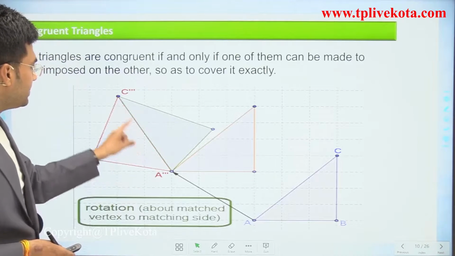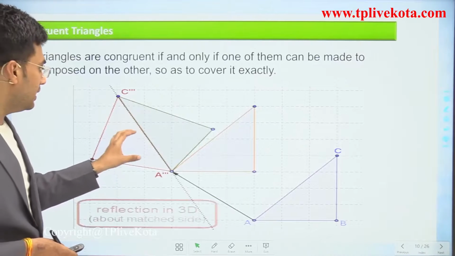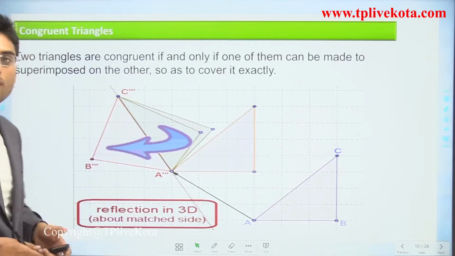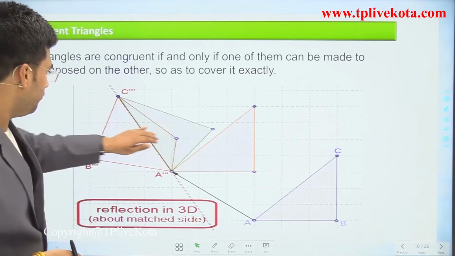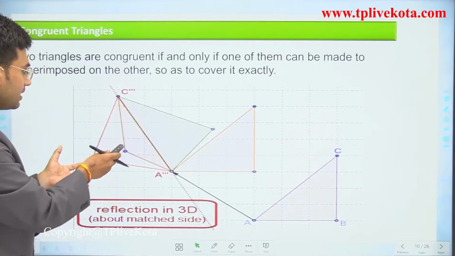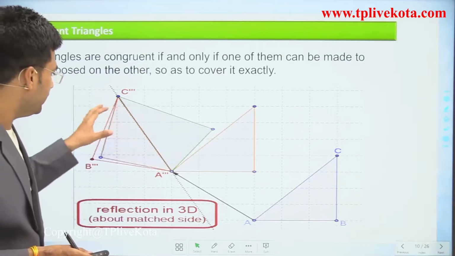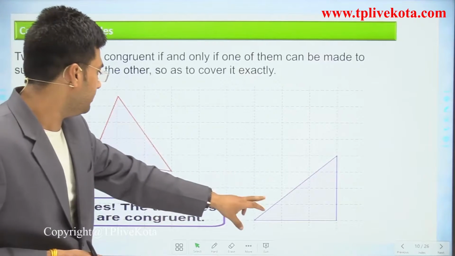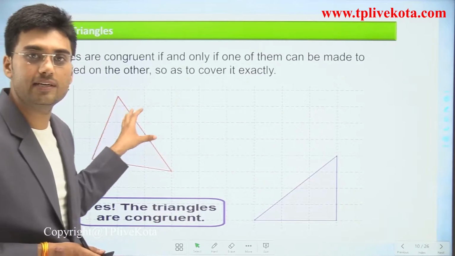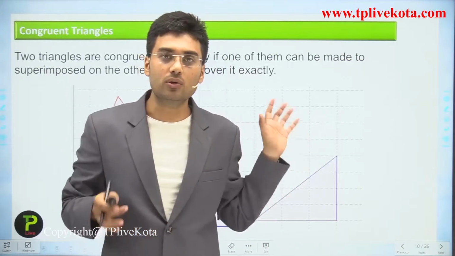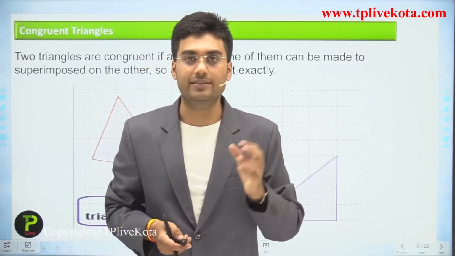Now A dash C and AC are joined. Now let's take the reflection of this triangle, then what will we get? These two triangles are superimposed. If these two triangles are superimposed, then we can say that triangle ABC and this A dash B dash C dash are congruent. So students, let's conclude this result with some points.